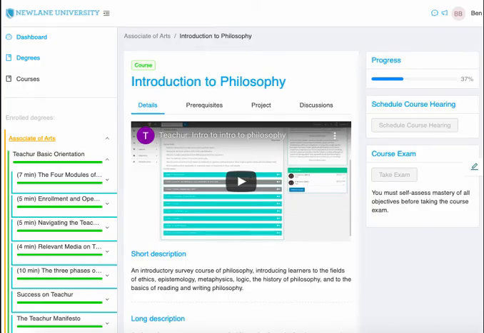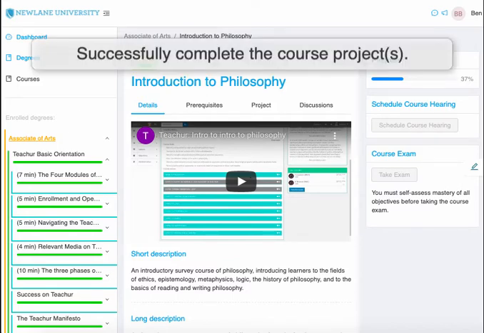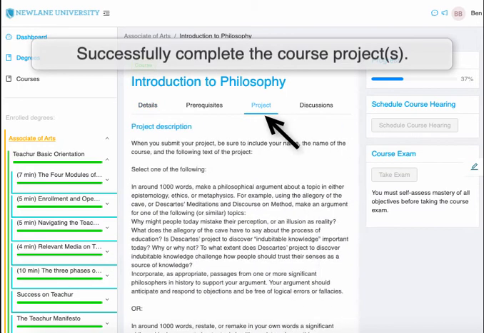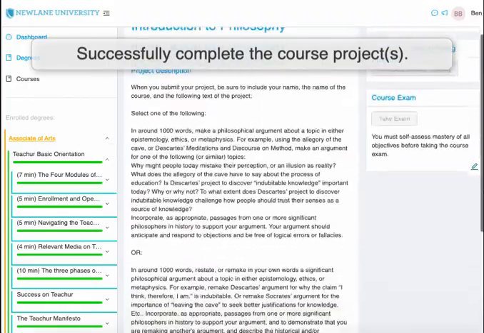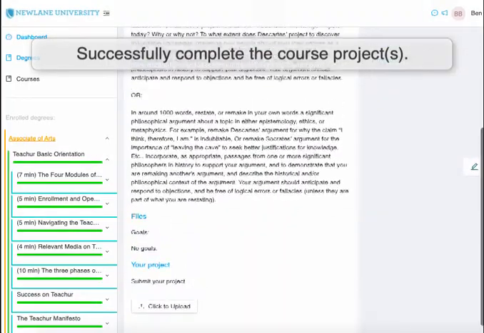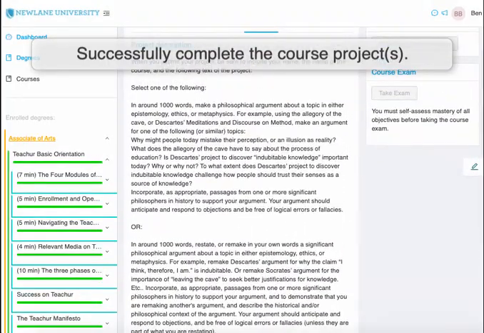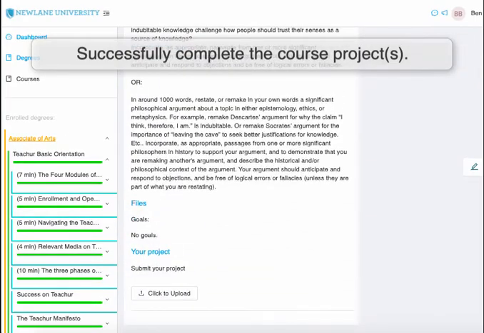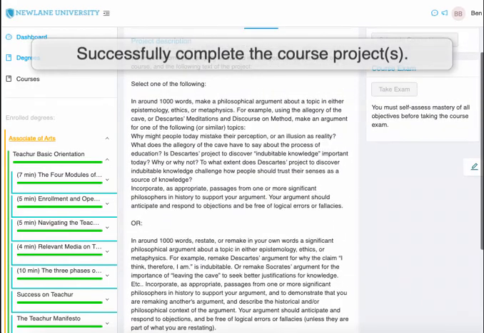The next step to passing a course is to complete all course projects. You can view the project information and submit your project by clicking on the Project menu option on the top of the course page. A project is specific to each course and can be a paper you write, a piece of music you record, an illustration you create, etc. Typically, course projects challenge you to synthesize what you have learned in the course in some media form.